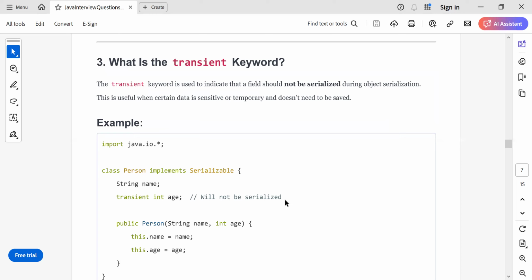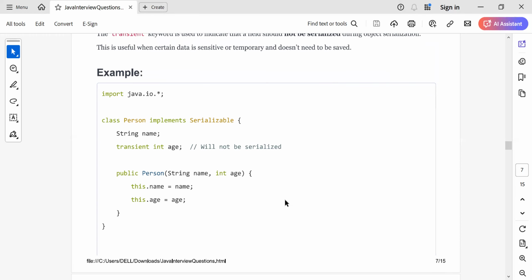During this serialization process, there is some important information which we don't want to serialize, so we mark that variable as transient. Consider this example. Here we have a Person object which implements Serializable. That means this object can be serialized, and we mark age as transient.